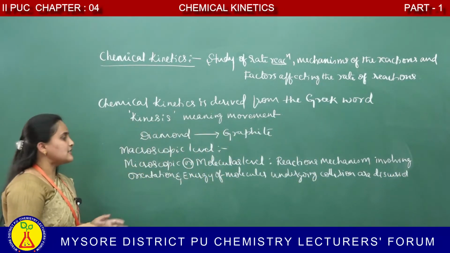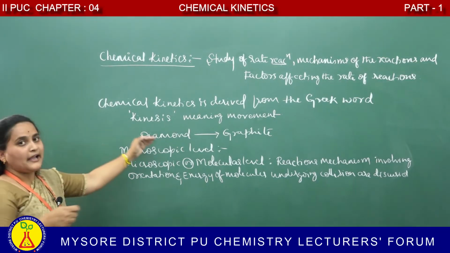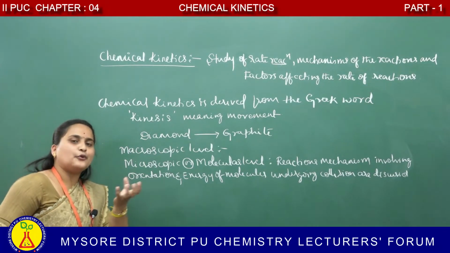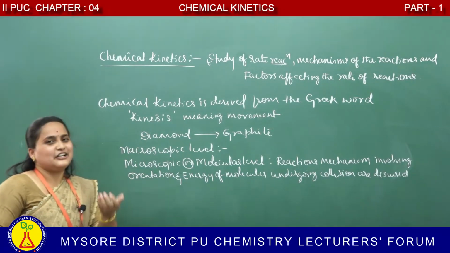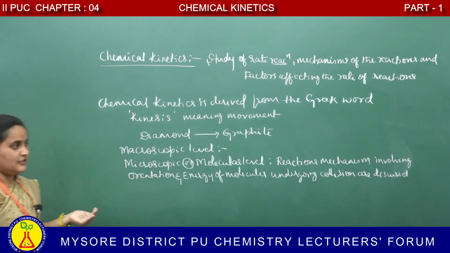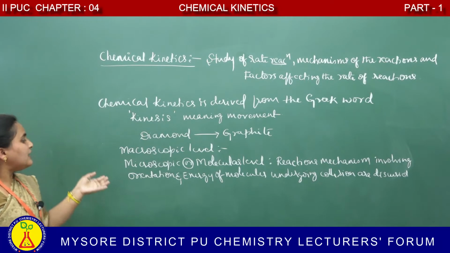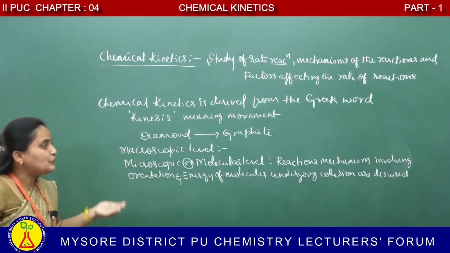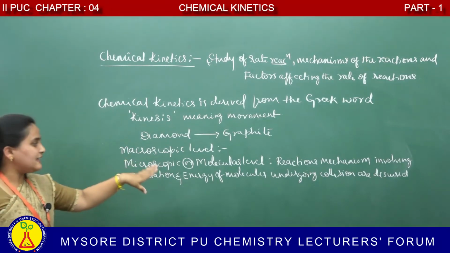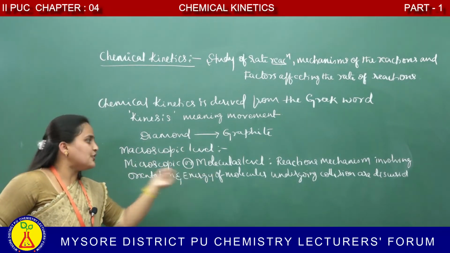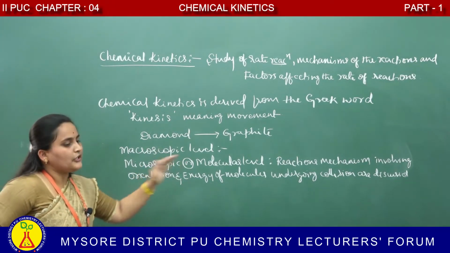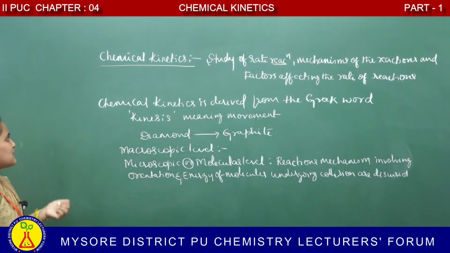Chemical kinetics, we study at the macroscopic level. At that level, we are concerned only about the amount reacted and formed and their rate of consumption and their rate of formation. But at the molecular level, we are interested to know the reaction mechanism involving orientation and energy of the molecules undergoing collision, which is concerned with the microscopic or molecular level.